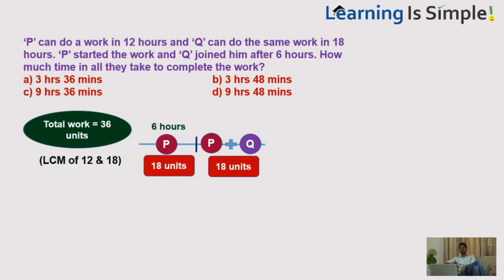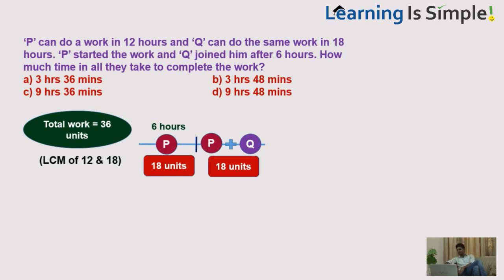18 by 5 means 3 and 3 by 5. 5 threes are 15, 3 extra. So 18 by 5 is 3 and 3 by 5 hours. Convert 3 by 5 hour into minutes: 3 by 5 into 60 gives you 36 minutes. That means 3 hours 36 minutes. So after Q joined P, they take 3 hours 36 minutes more to complete the work.